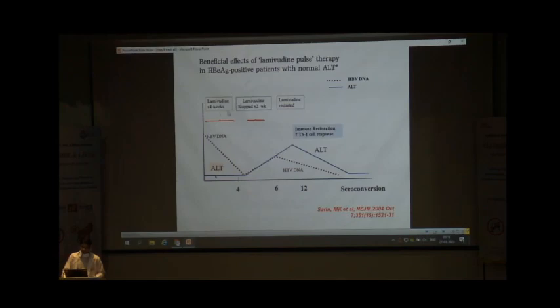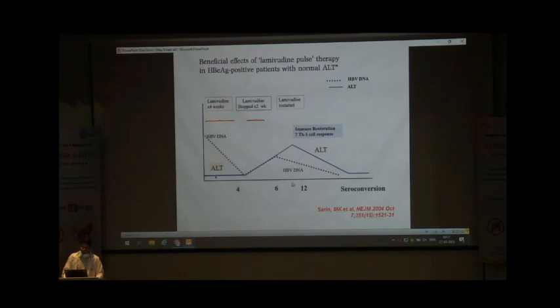In this study, initially the lamivudine pulse in the immune tolerant patients, the lamivudine was started at the dose of 100 mg per day given for 4 weeks. Then the DNA came down, the ALT remained normal. Then they stopped the lamivudine for 2 weeks. Here the rebound elevation of the DNA occurs, also associated with elevated ALT level. So this is the stage of immune restoration.